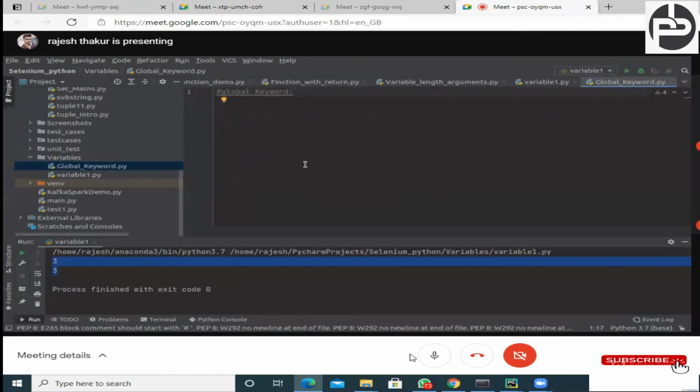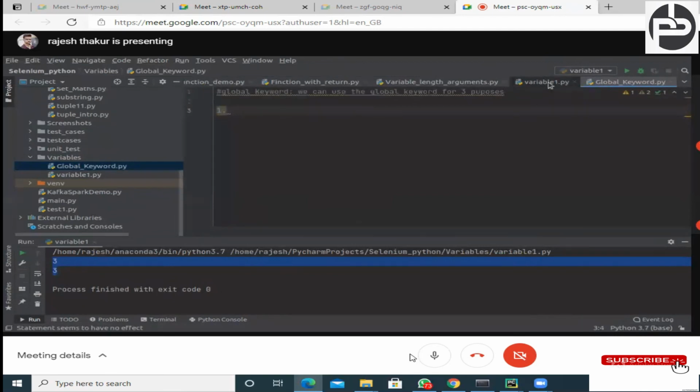First thing, to declare a global variable inside a function.